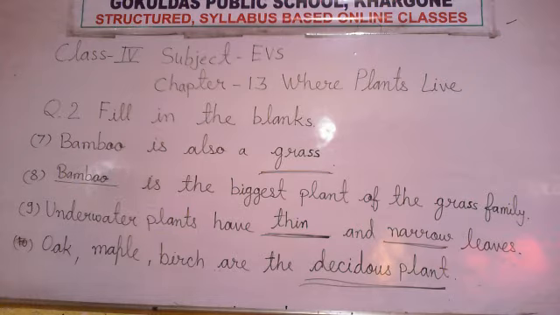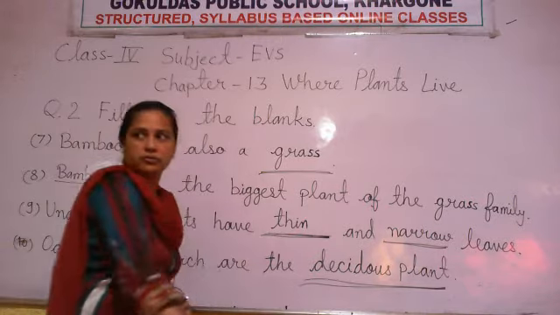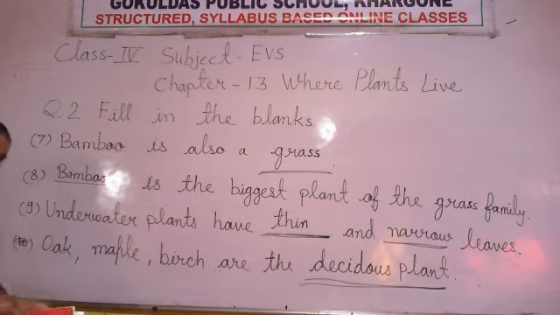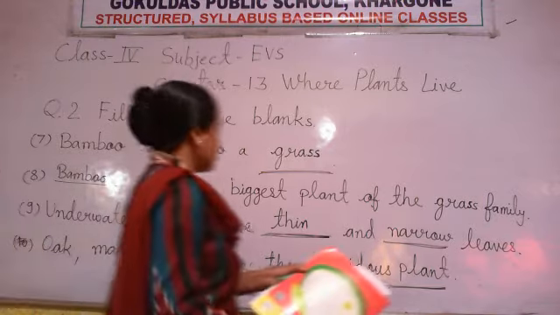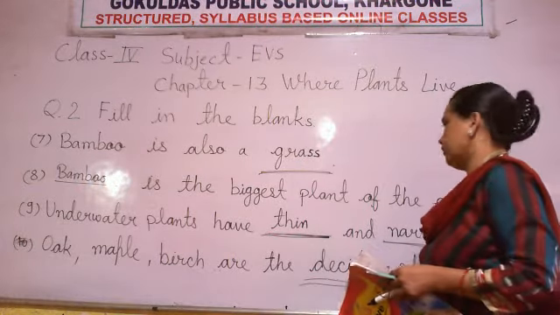Now number 10, oak, maple, birch are deciduous plants. People use these types of plants for the decoration of their house. So this is 7, 8, 9 and 10.